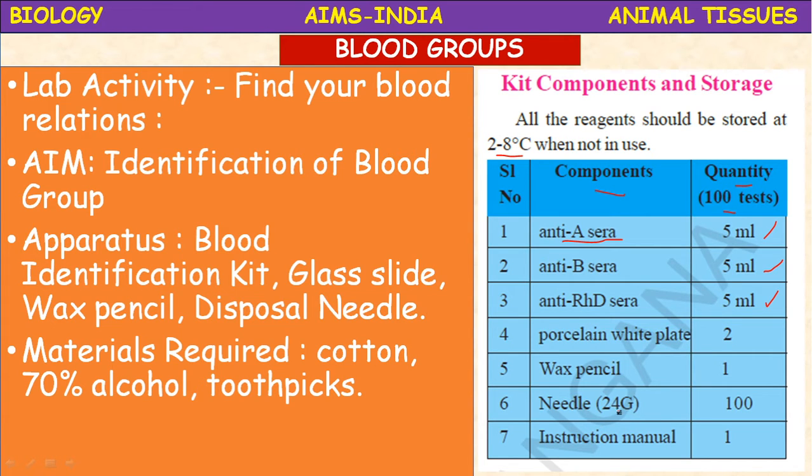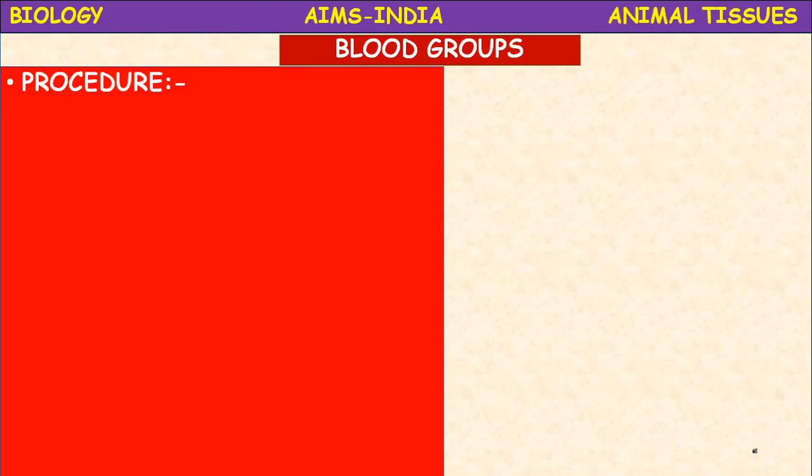Needle, the size of the needle 24G. If you are doing a test for 100 people, 100 disposable needles we require. Instructional manual 1 we need to prepare. The materials required which are not included in the kit: cotton, 70% alcohol and toothpicks.